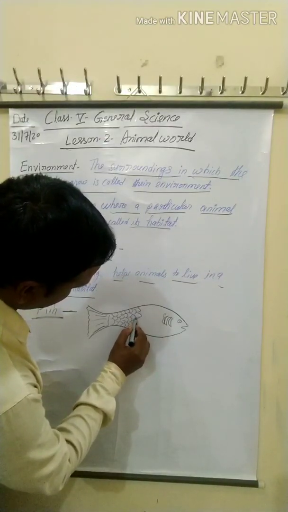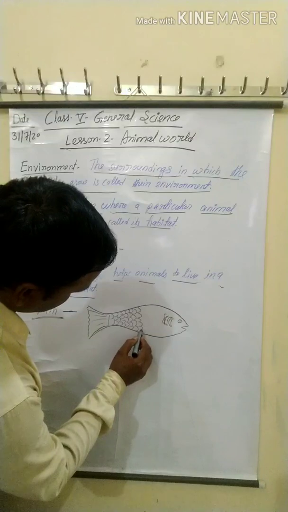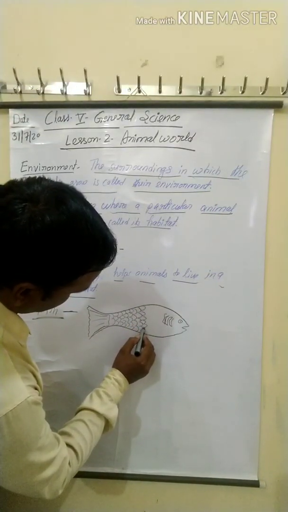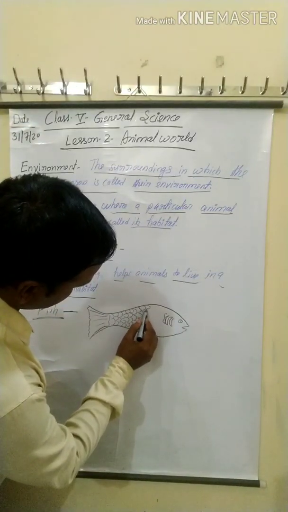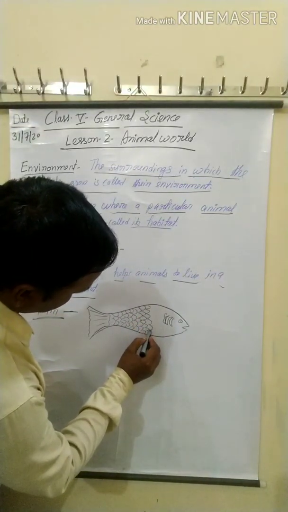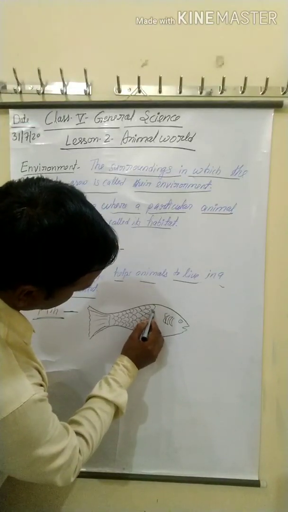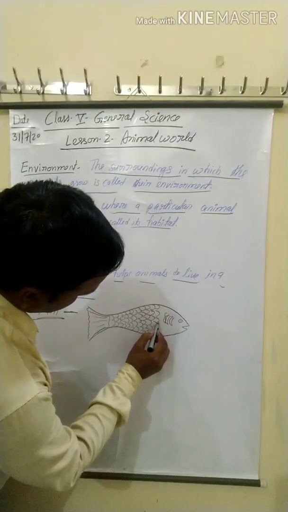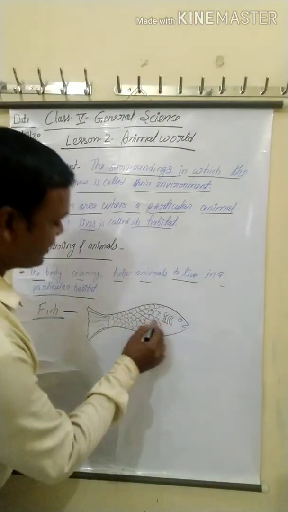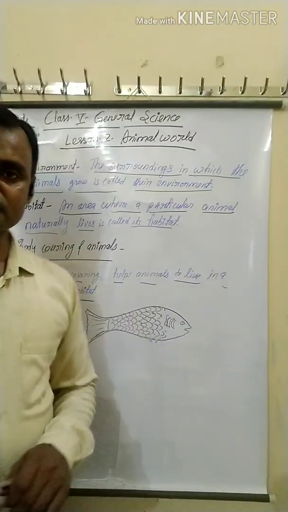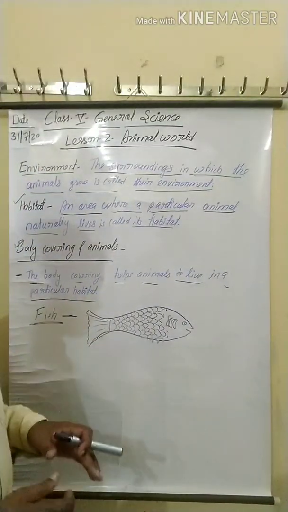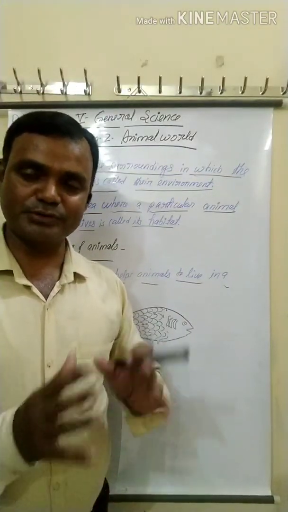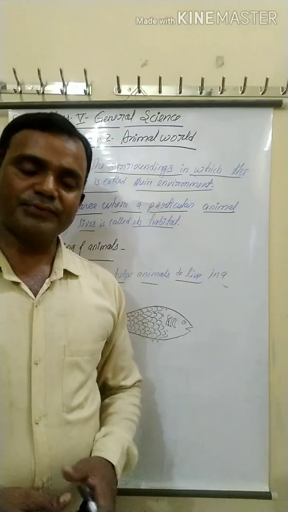These scales protect the body from water and other harmful substances. The whole body is covered with scales. But some fish have no scales. They have mucus skin, and this mucus skin protects them from the water and other factors.